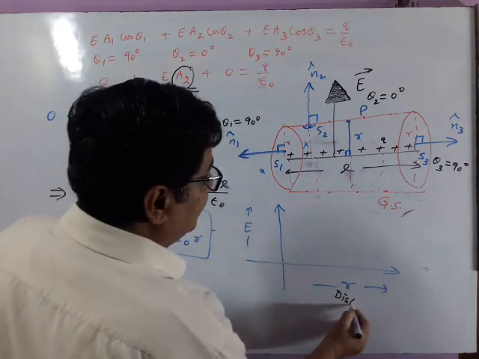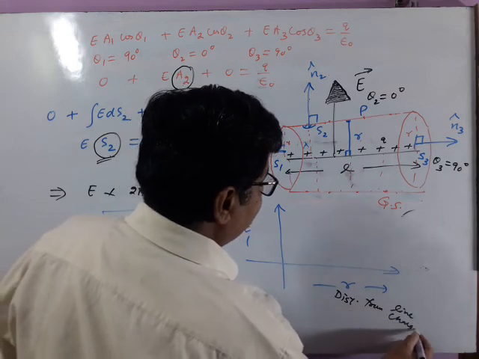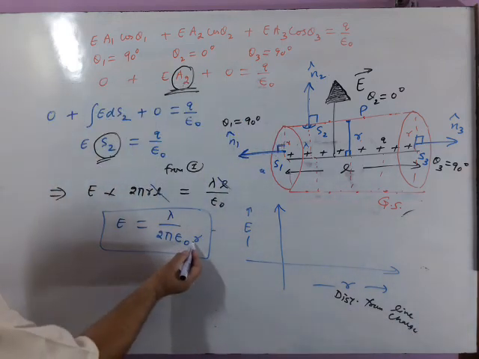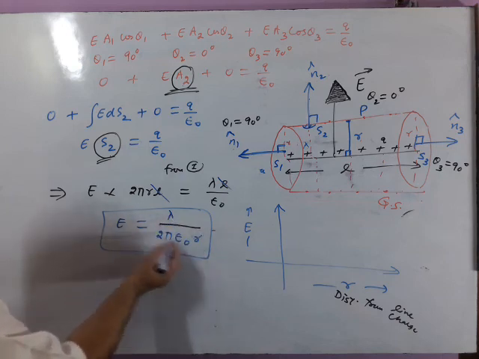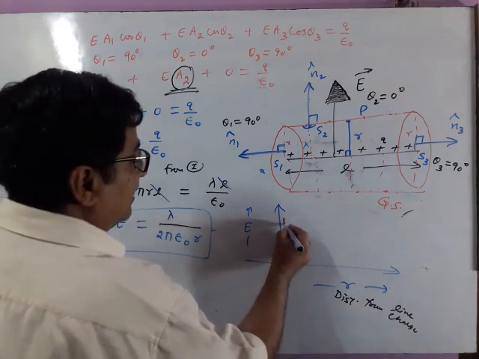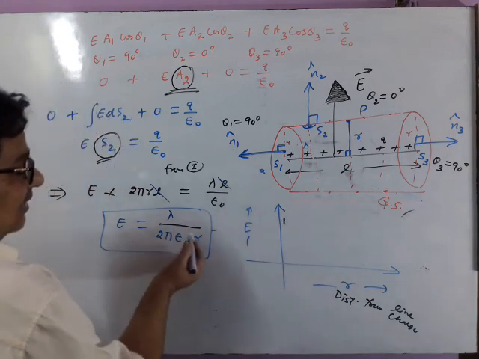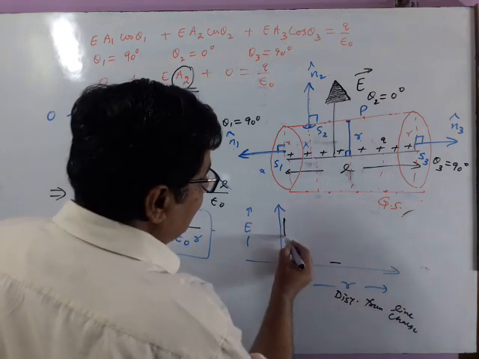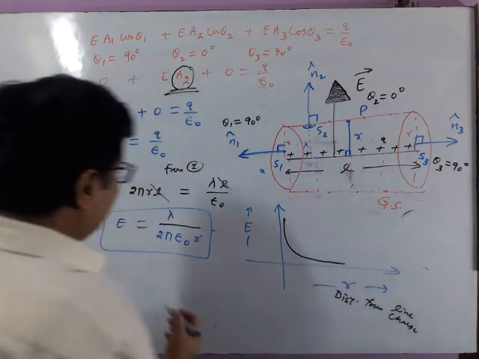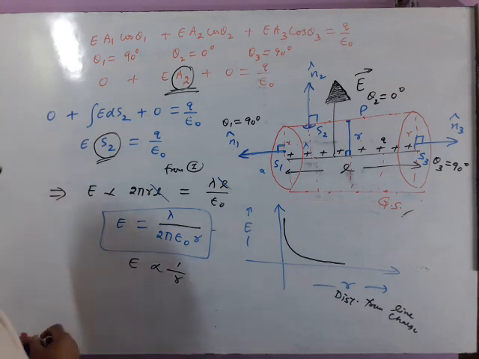This is distance from wire or line charge. See, when r will be 0, something upon 0, infinite. So draw parallel here. Similarly, when r will be infinity, something upon infinity will be 0. So draw parallel line here. Now draw it like this. It is decreasing. It is following inverse relation like this. Got it?